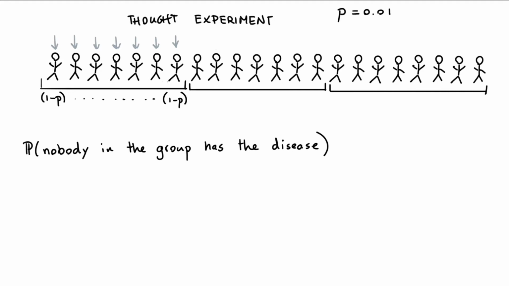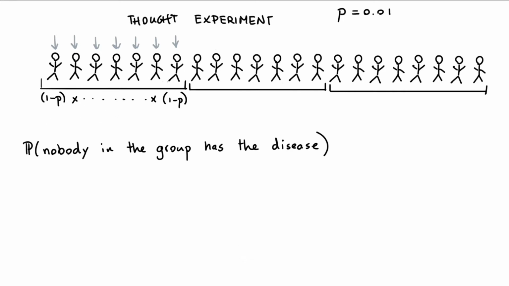However, I'm not interested in just a single person, I'm interested in the entire group, and that would mean that I would have to multiply all of these probabilities together, because the first person's not allowed to have it, and the second one, and the third one, etc.